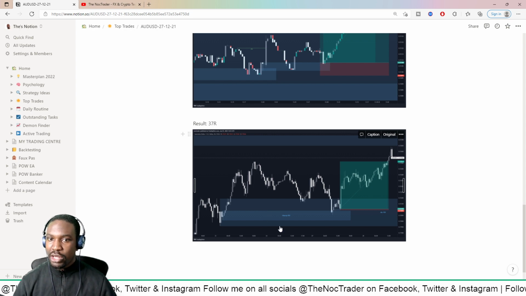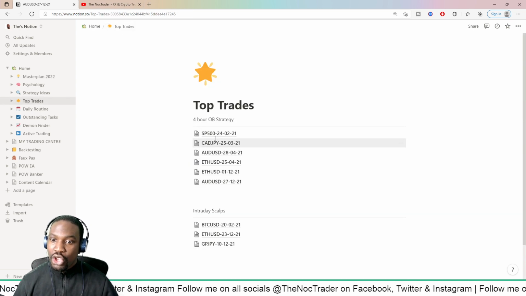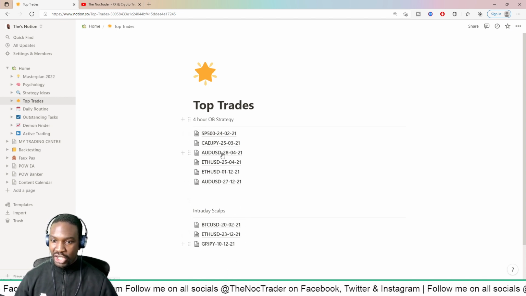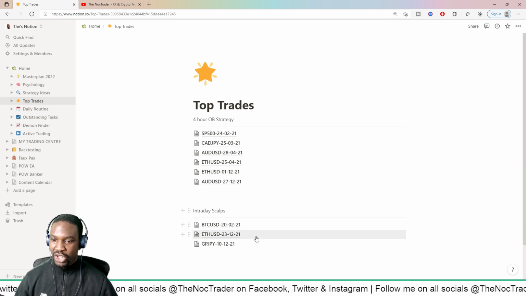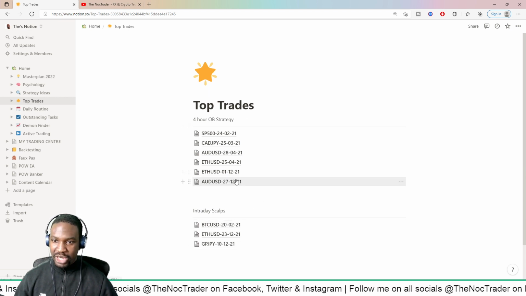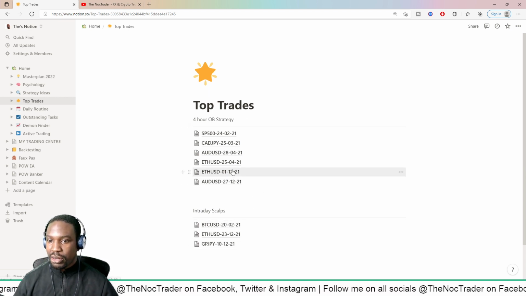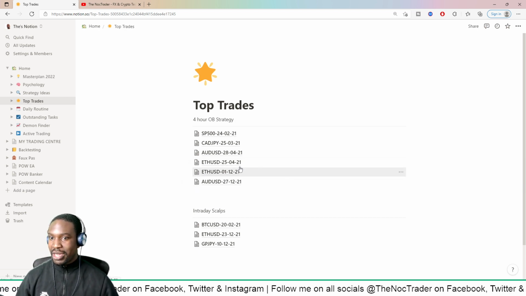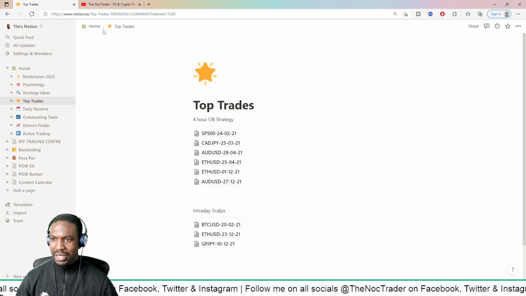and I'll look at these continuously once a week or something, just so that I know in the back of my mind what a strong trade looks like, because I have a log of all of the top trades I've taken over the last year or two, and the different strategies, one for the 4-hour order block strategy, one for the intraday scalp strategy. And I just keep a log of all of the trades that I think are the top notch trades. For the most part, most of these trades I've made videos on. So yeah, there's videos on my channel on some of these trades.